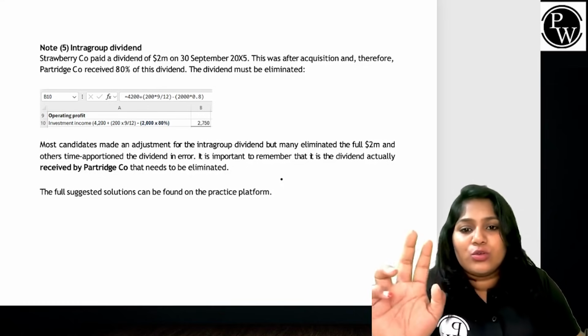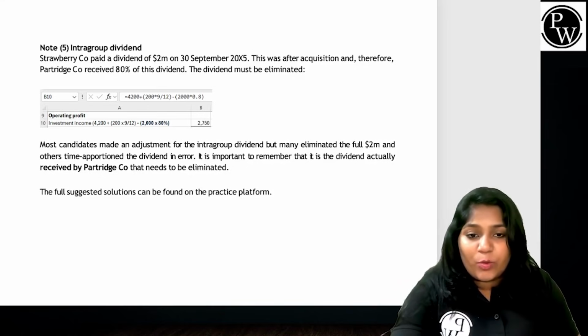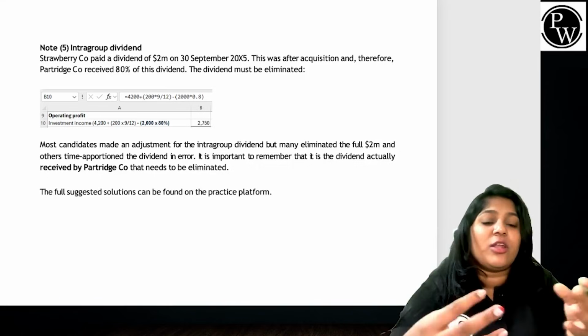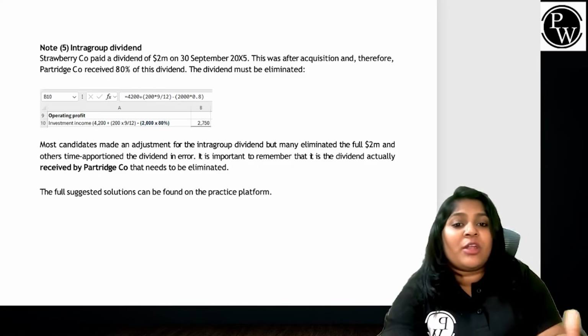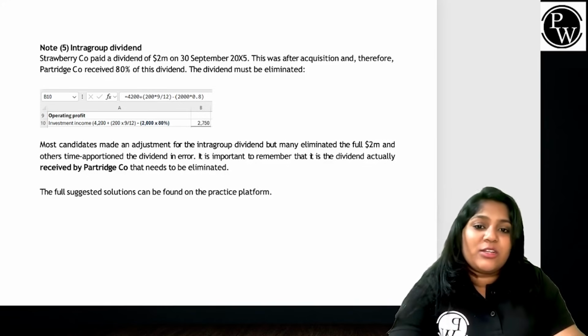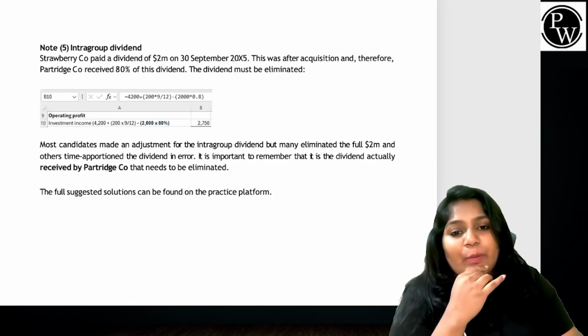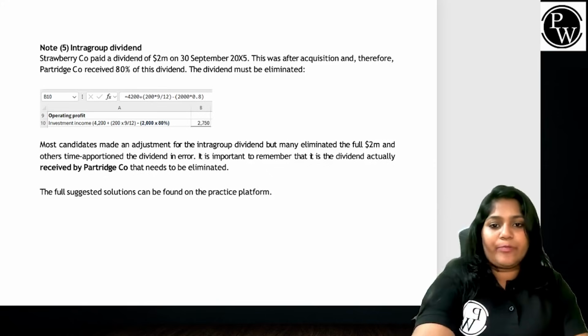We have to do, and guys, don't time apportion the dividend. Dividends are never time apportioned. Dividend is a cash outflow. It is not accrued. It's not an expense. It's not an income to accrue over a period of time. Few people have either considered the whole 2 million, or else few people have gone ahead and time apportioned it. Both are a mistake.